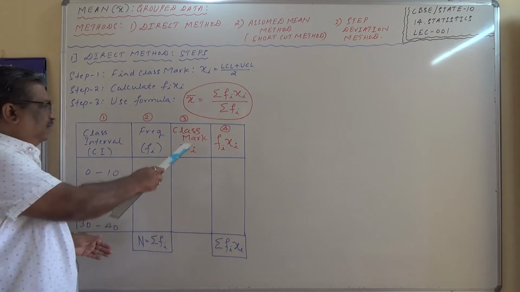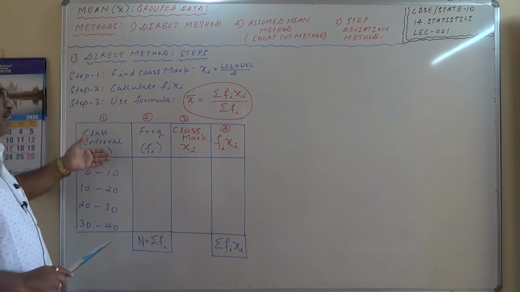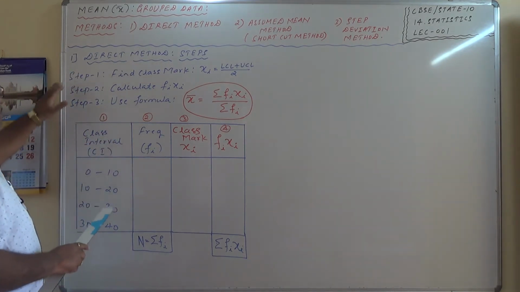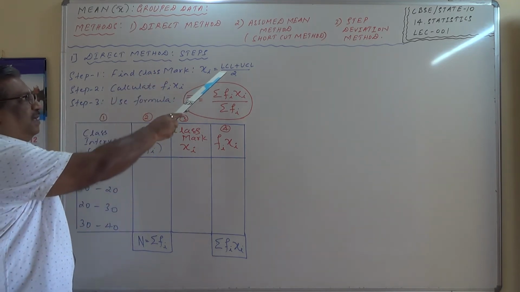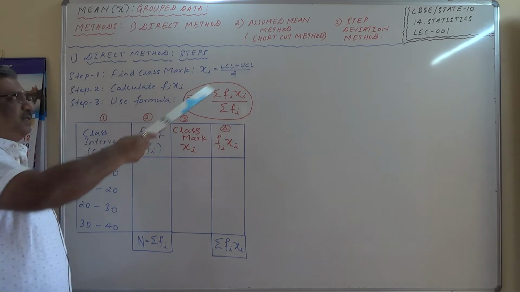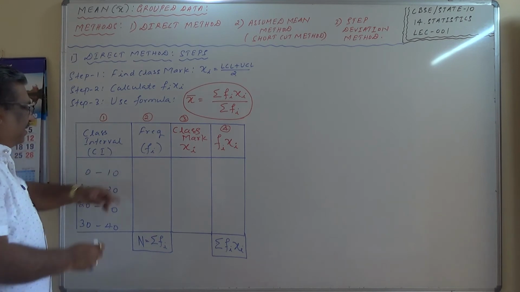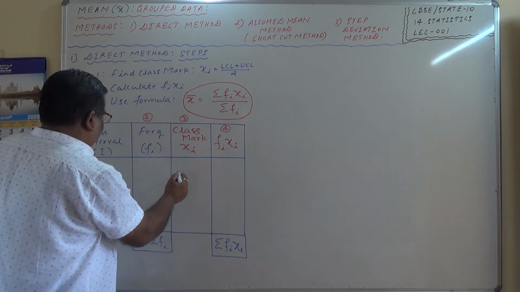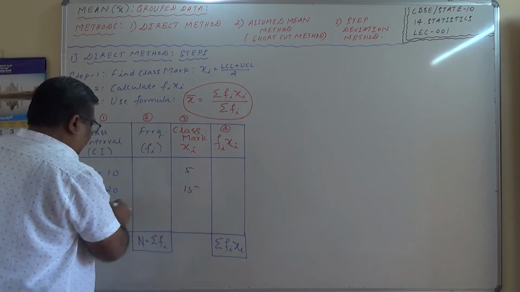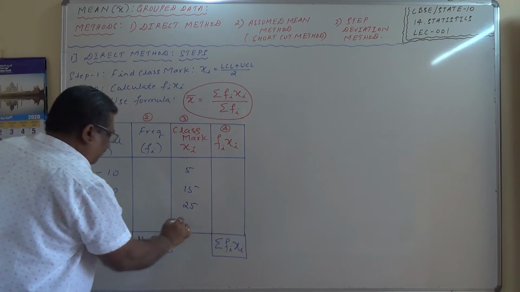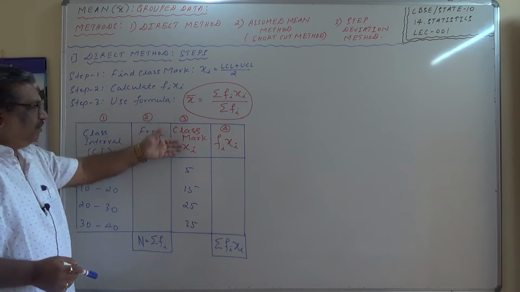You have to prepare the third column and the fourth column, and therefore it is always preferable to write the steps also in order to understand this. So what is the first step? Find the class mark. Class mark is found by xi equals LCL plus UCL divided by 2, which is nothing but the midpoint. Say for example here I have data 0 to 10. क्या है इसका midpoint? Class mark here is nothing but 5. What about this one? 15. This one 25. This one 35. So आप लोगों को ये create करना पड़ेगा. You have to find out the class mark.